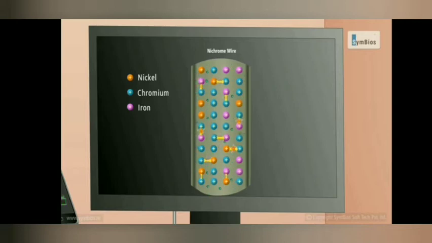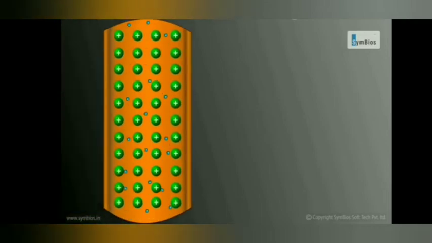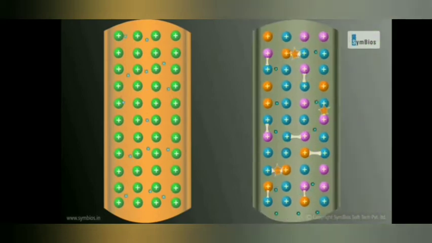Due to that reason, they collide among themselves. In copper, the collision rate is very low. Due to that reason, copper gets heated at a lower rate. But in nichrome, collision is high. Due to the collisions, the material gets heated very fast and becomes warm at a much higher rate.